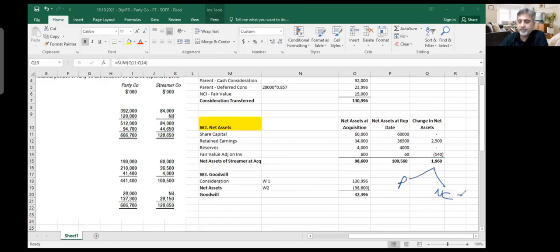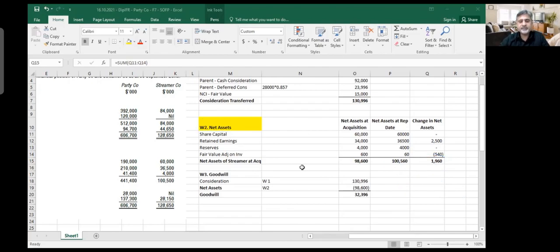So it's not only about finding out the post-acquisition profit, it is actually finding about everything, because shareholders, they do not own only profit. Shareholders, they own net assets, which is equity. So what is the equity before? What is the equity later on? What is the difference in equity? All of that difference should be divided between the two. Am I clear on this thing or not?